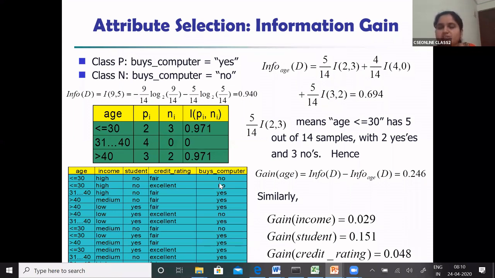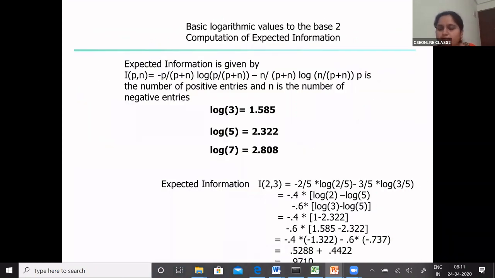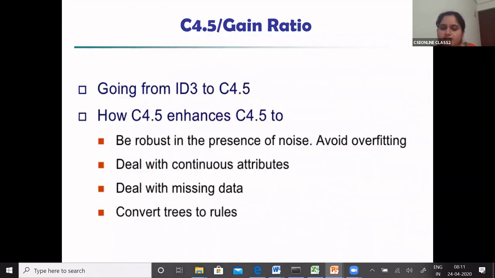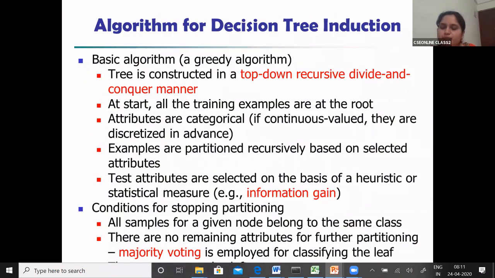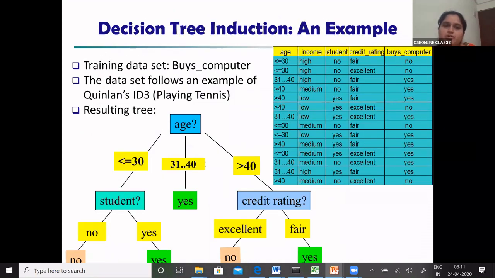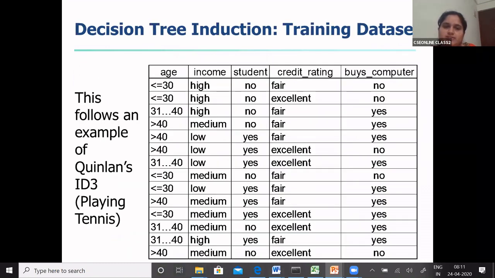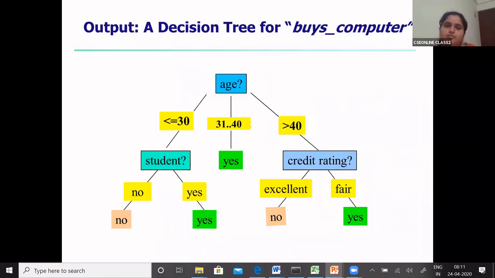What do you mean by dichotomization? You have to clearly separate the decision, whether it is label yes or label no. Until and unless you get that clear decision, you will be performing your ID3 algorithm. Once you get that, you may stop at that particular point. So this is the answer. This should be your final decision tree.